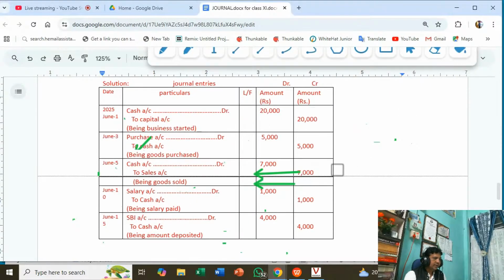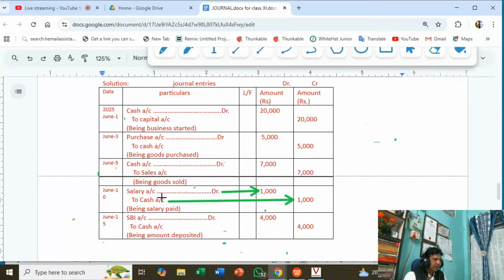In subsequent classes, again, I will discuss some terms here. You just see, this is the informative class. This is how we record the journal entries. This is the format we use for recording journal entries. Okay, salary account.